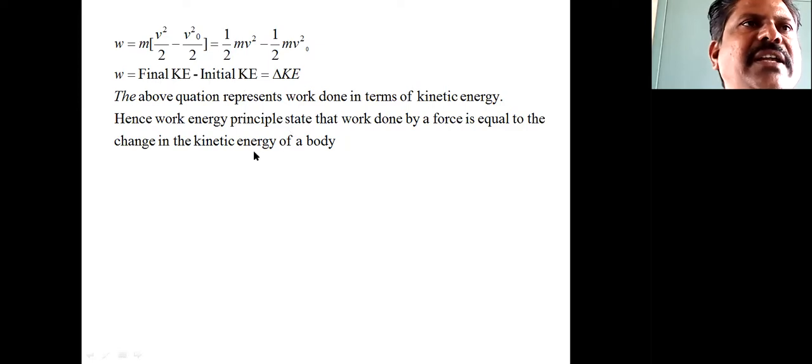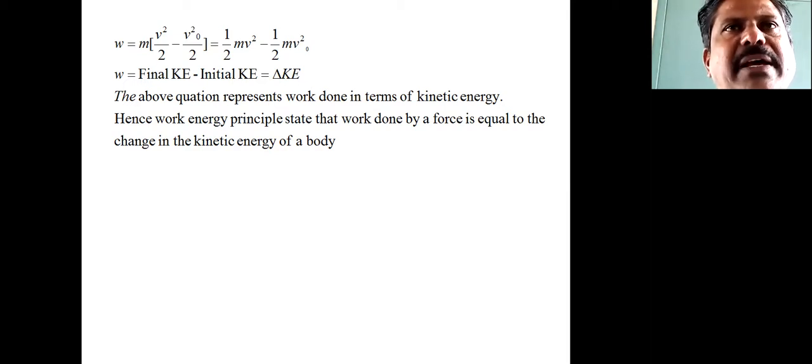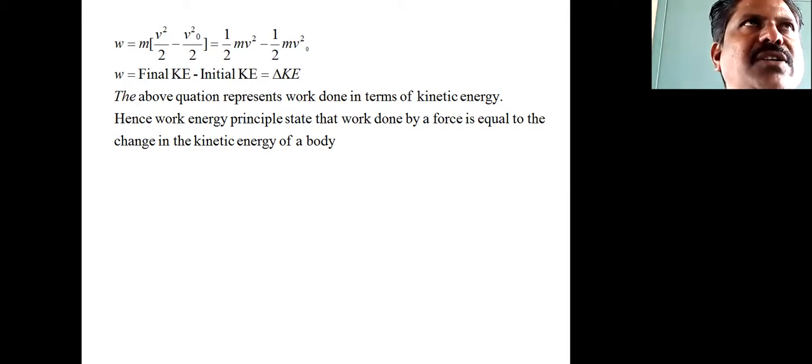The work energy principle states that the work done by a force is equal to the change in kinetic energy of the body. So whenever a constant force is applied on a particle, it changes the kinetic energy of that body. That's the theorem of the work energy principle. Okay. Thank you.